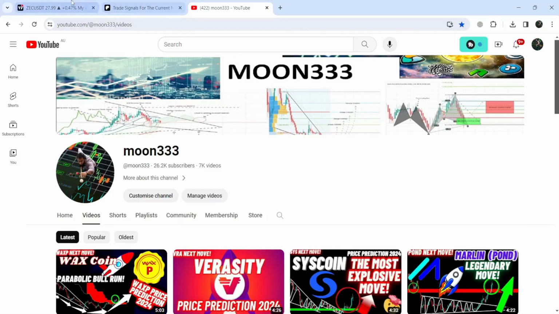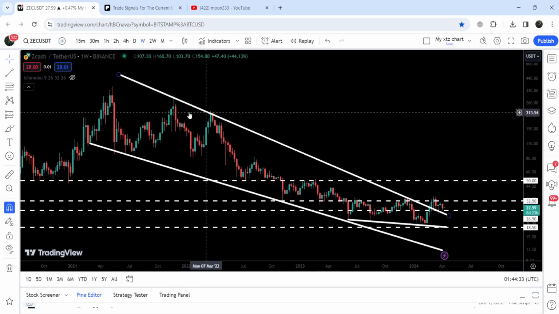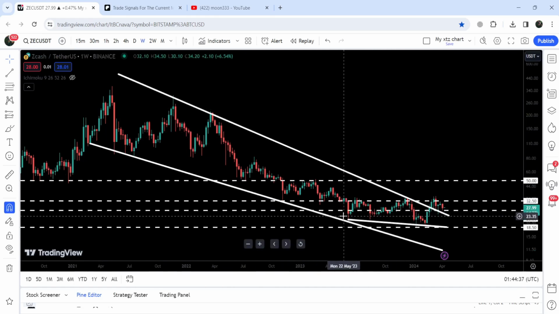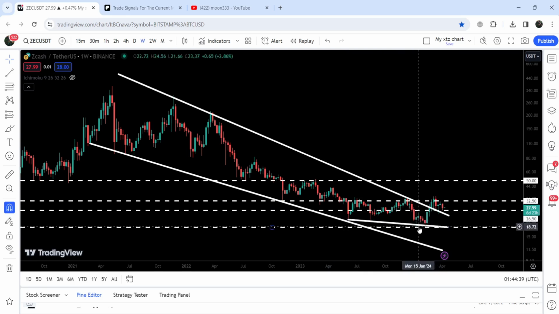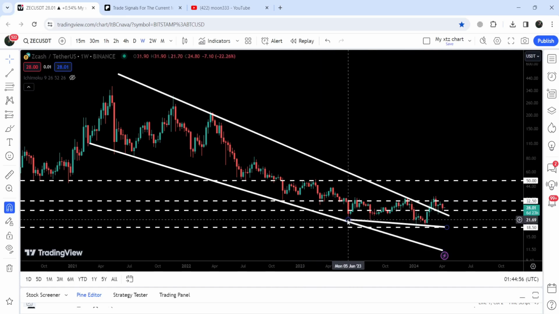On a weekly time frame chart, Zcash has already broken out a very big falling wedge pattern. You can see that since after the month of Feb 2021, it was moving inside this wedge. And by the way, before the breakout, we also found another downtrend line support. This one in the month of June 2023, we found the support. We had several bounces from this support, and this support was the reason that the price line was not testing the support of this big falling wedge pattern after the month of June 2023.